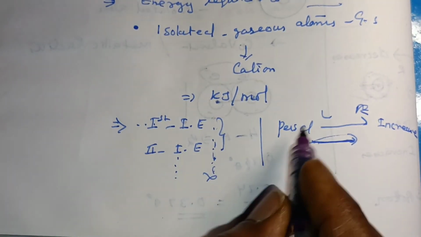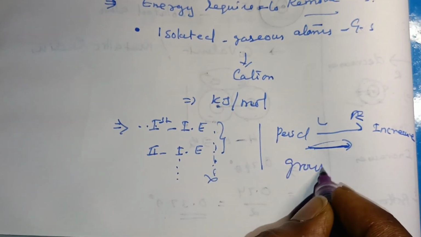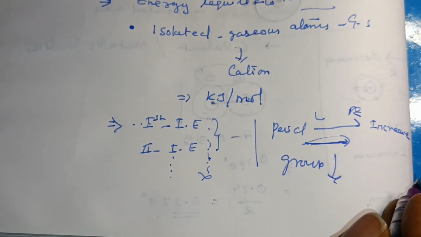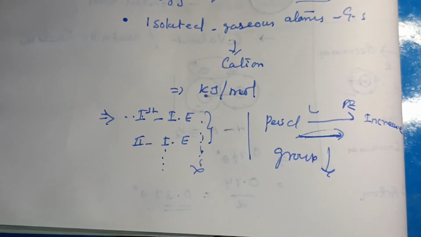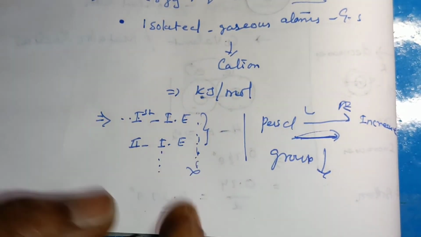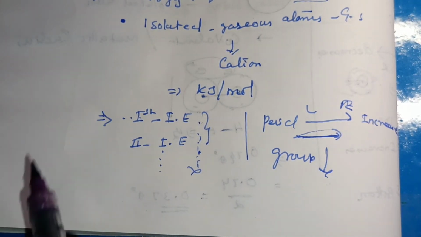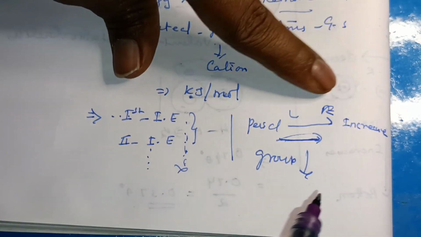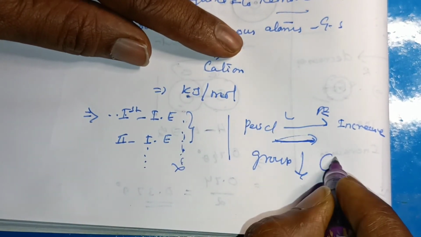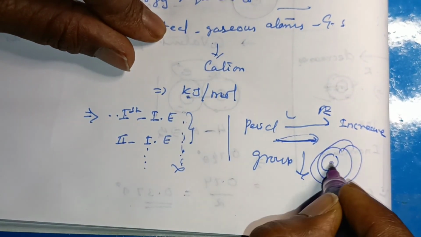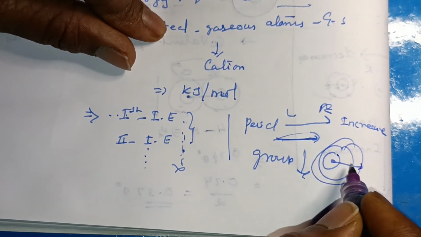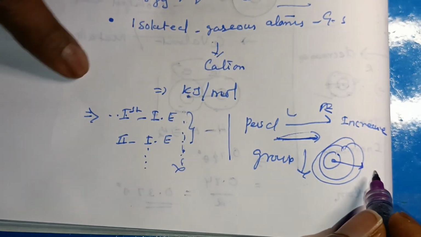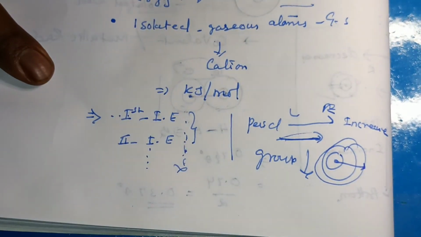But going down the group, the ionization energy decreases. Why does it decrease in the groups? Because the attraction force between the electron and the nucleus is very less.